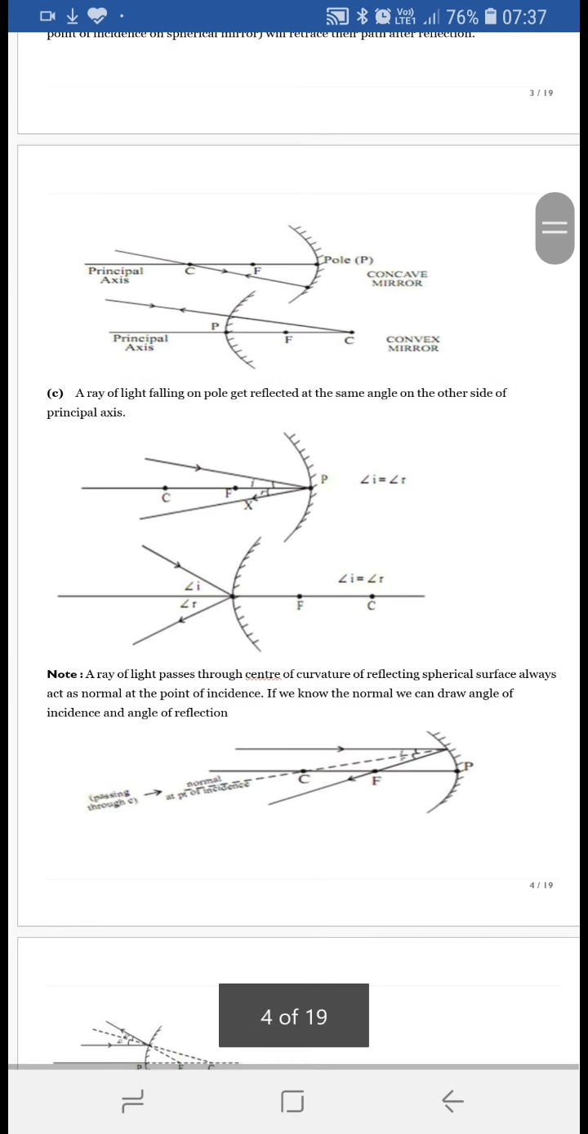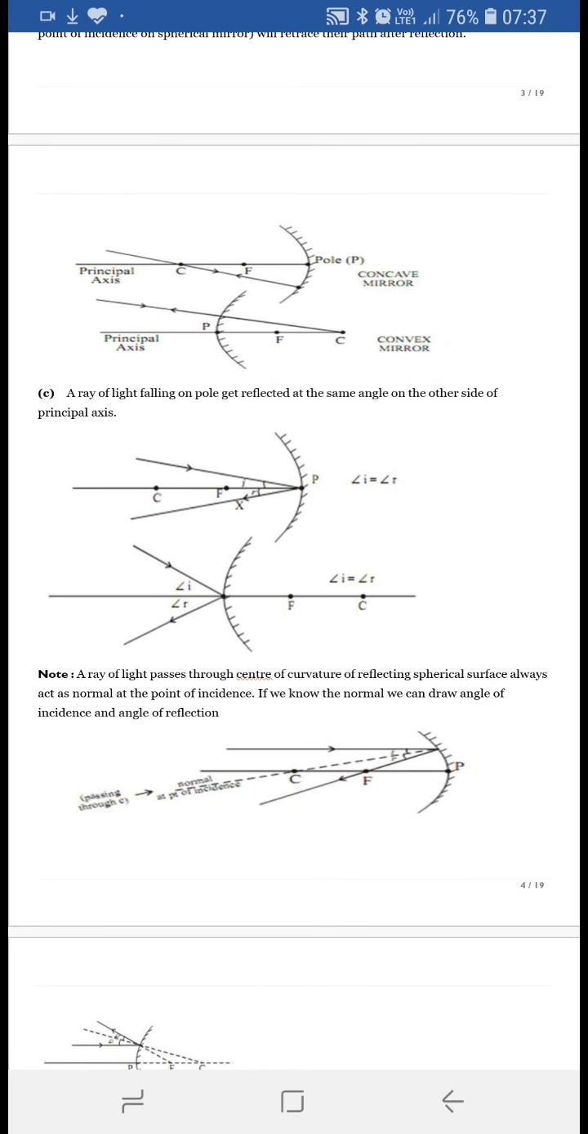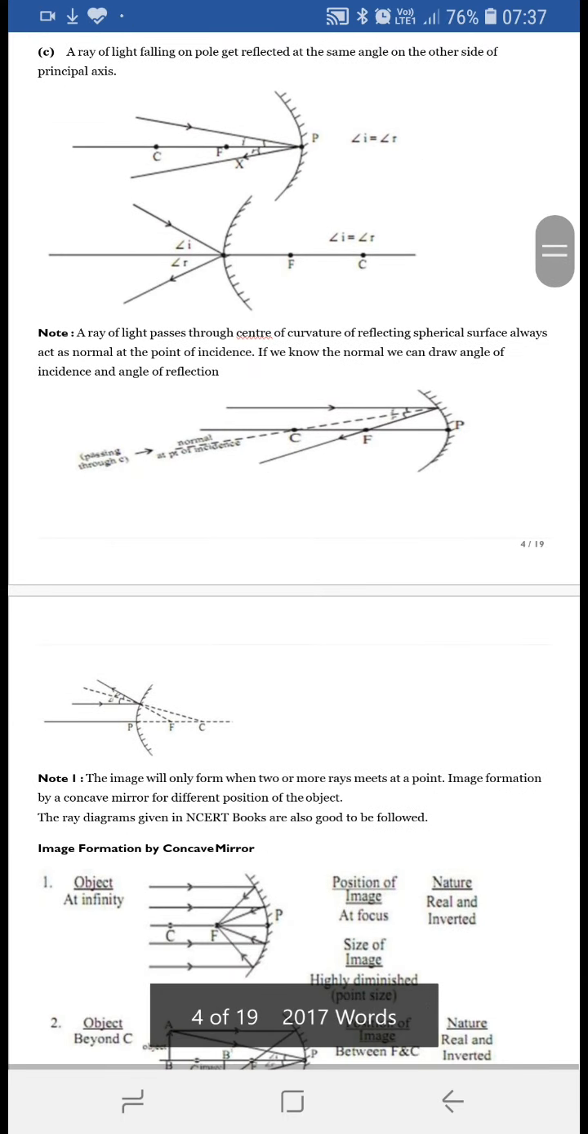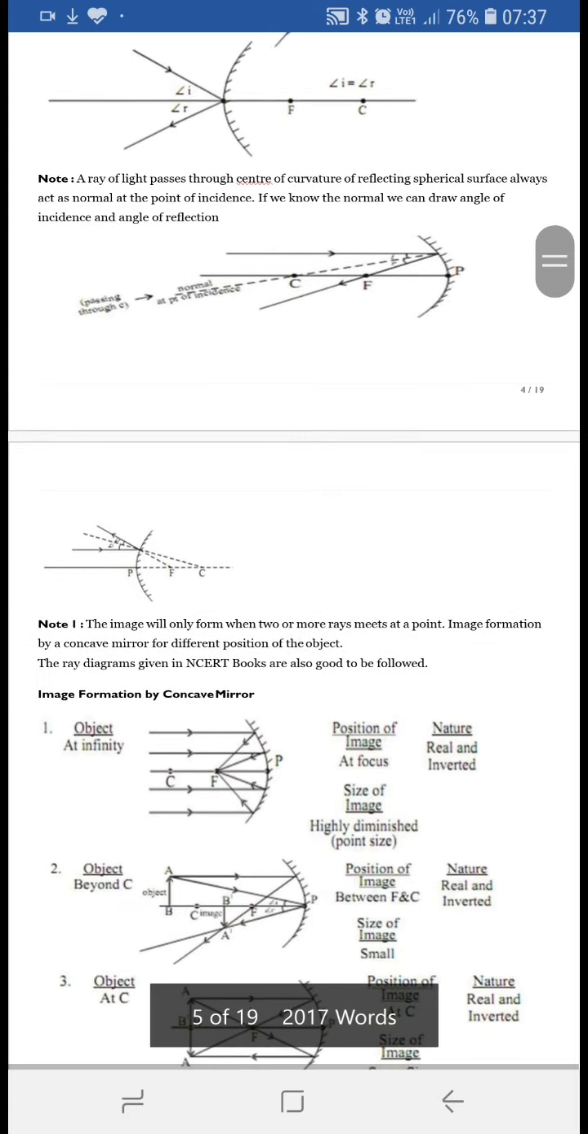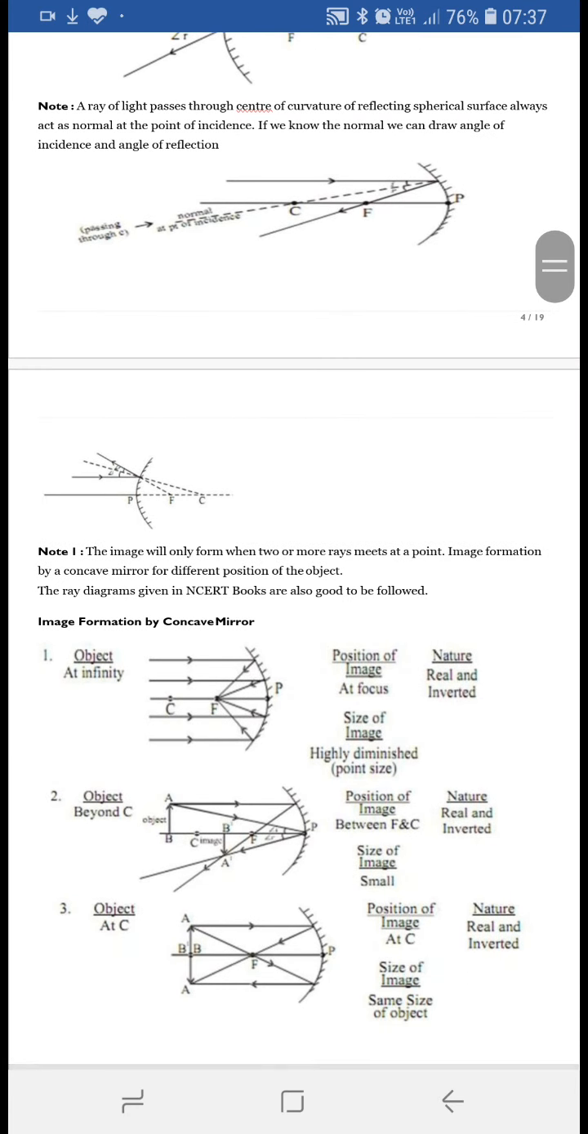Always remember that a ray of light passing through the center of curvature of the reflecting surface always acts as a normal at the point of incidence. If we know the normal, we can draw the angle of incidence and angle of reflection. Now, one more note that you should keep in mind is that image formation only takes place when two or more rays meet at a point.